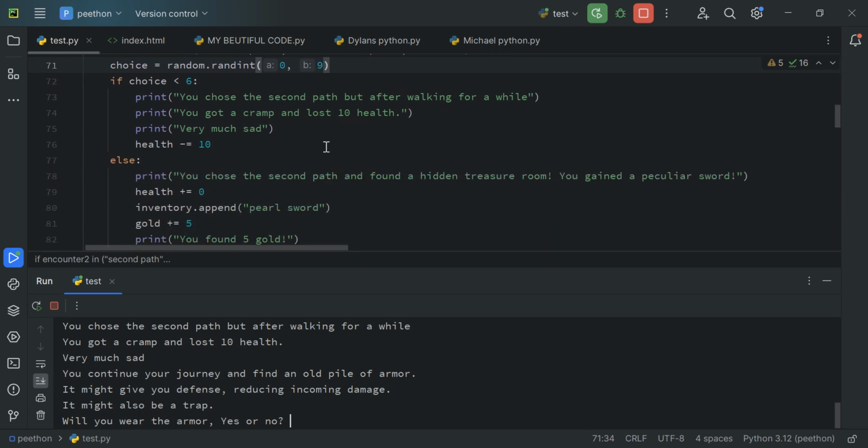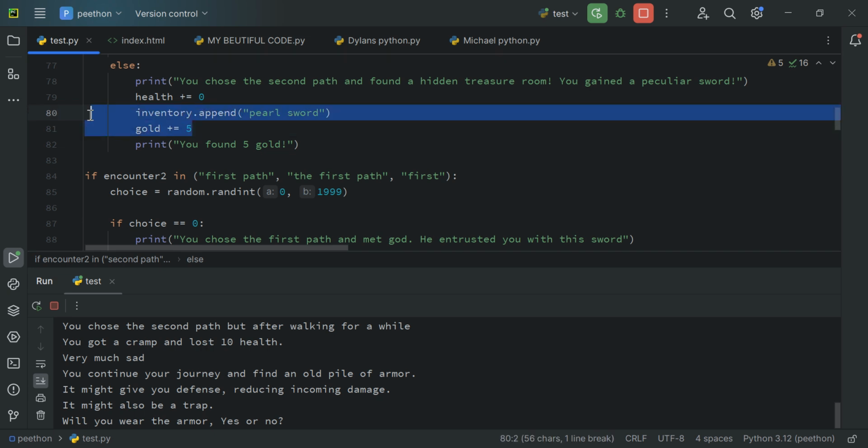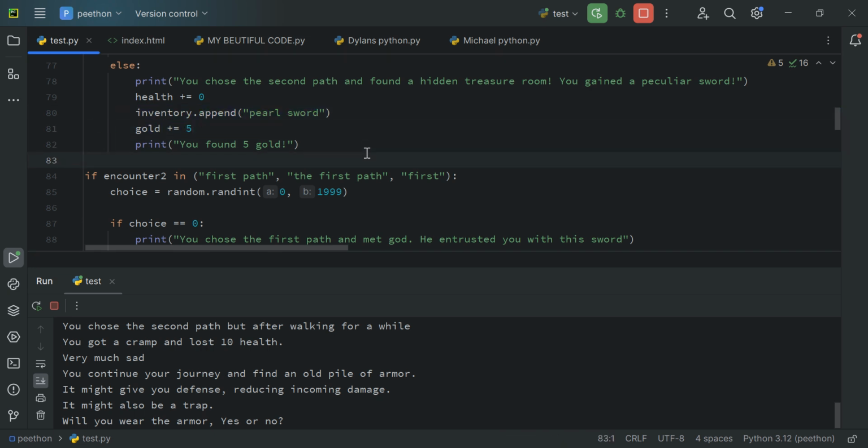And if I don't get this cramp, I have another 40% chance that I found a hidden treasure room and I gained a peculiar sword. Health plus equals 0 means I don't gain anything, but instead I gain a pearl sword. Inventory dot append pearl sword. It's pretty much the same technique as the knife previously. Gold plus equals 5 means I increased my gold by 5. Print, you have found gold sword.